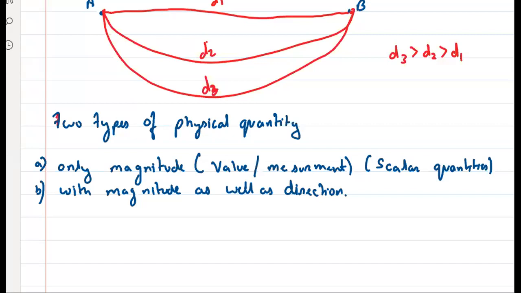Now if I'm going to a shop and I'm asking, ma'am, give me 1 kg sugar. 1 kg sugar. So is it a scalar quantity or a vector quantity? 1 kg.